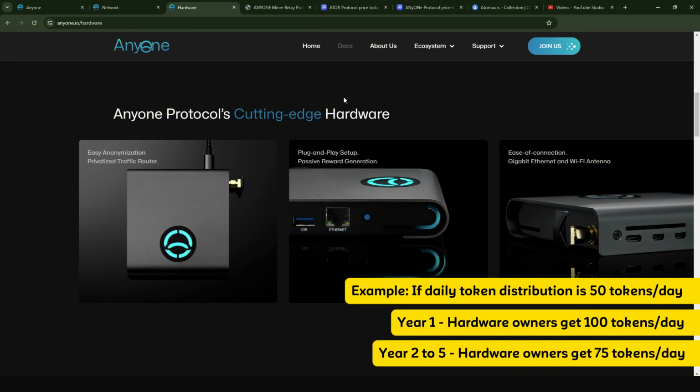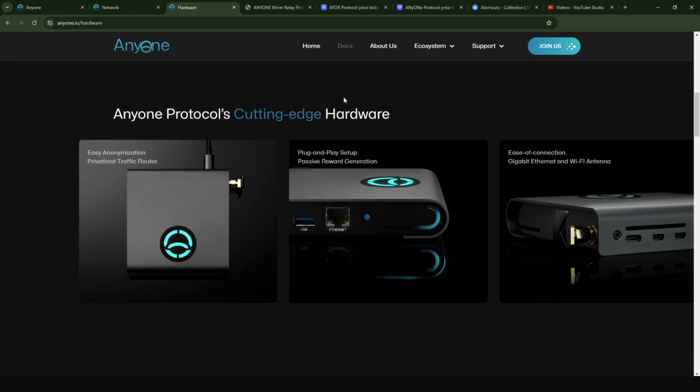In the second to the 5th year, you are going to receive 0.5x more tokens than those who would also be setting up the hardware relay. So that means that here as well, for instance, if 50 tokens are going to be distributed a day, if you have a hardware relay, you're going to receive 75 tokens a day from the second year to the 5th year. But for the first year, you're going to receive 2x rewards. And I think this is going to be a huge advantage. That's why if you want to get a hardware relay, you would get a lot of advantages.